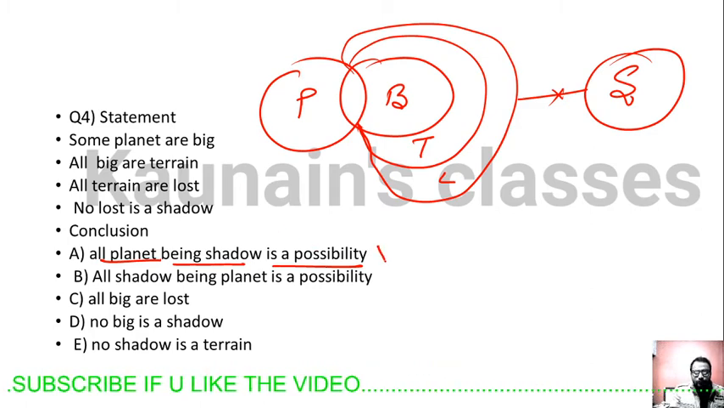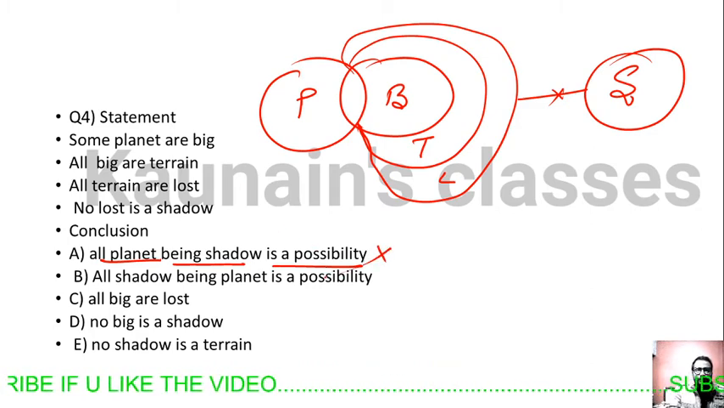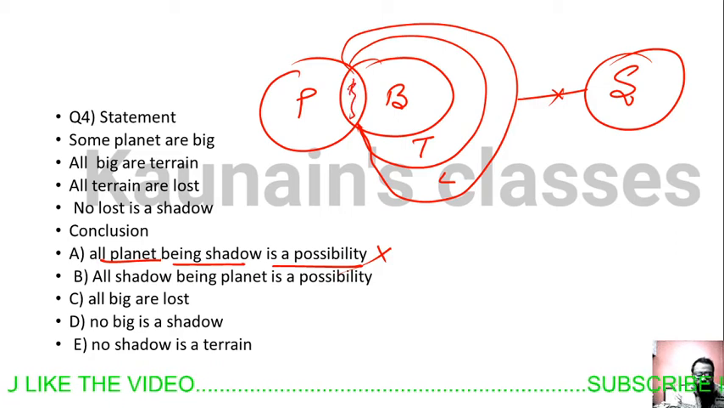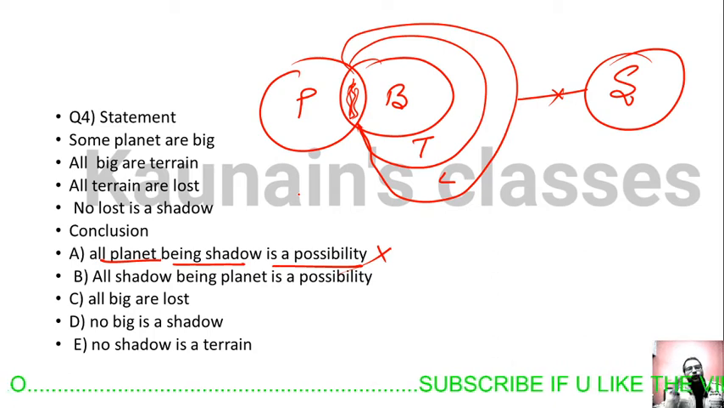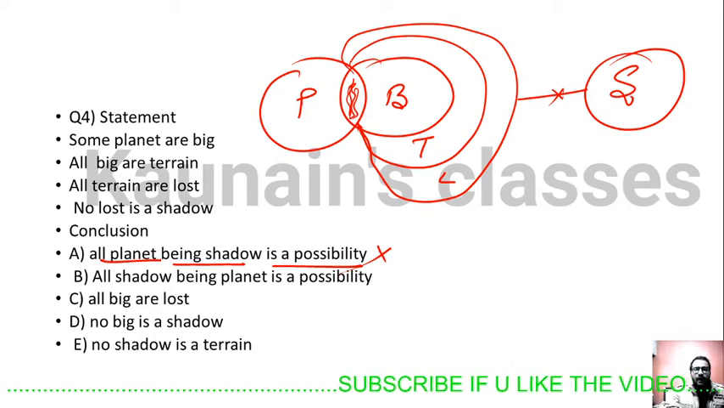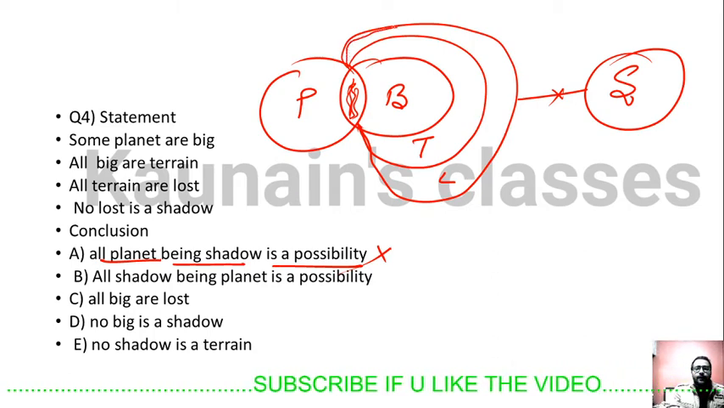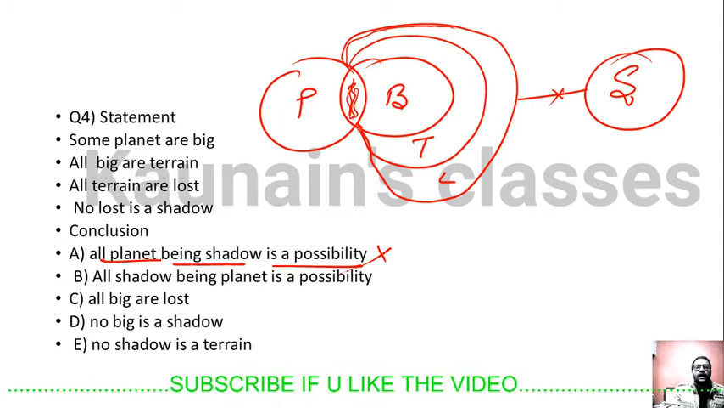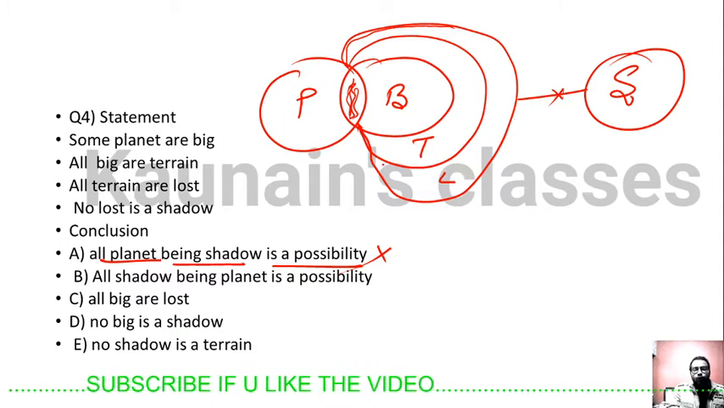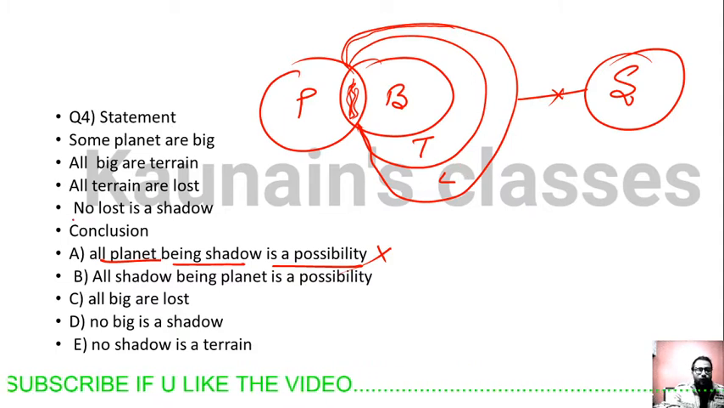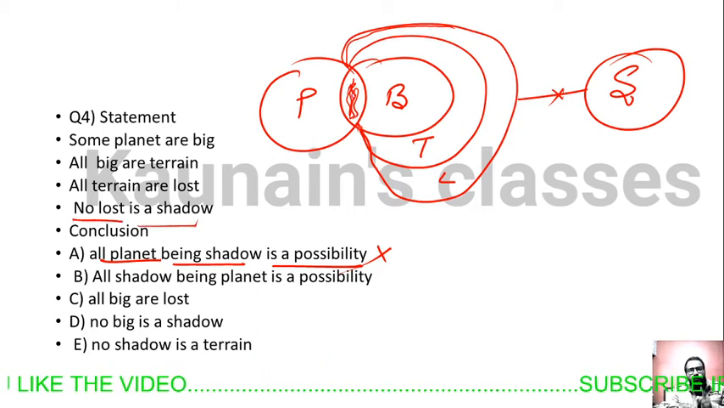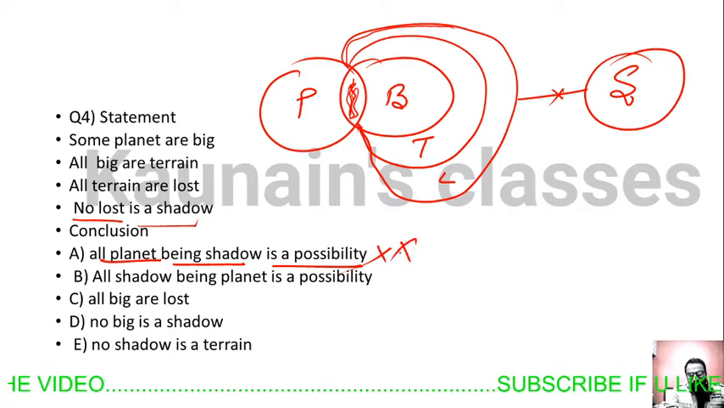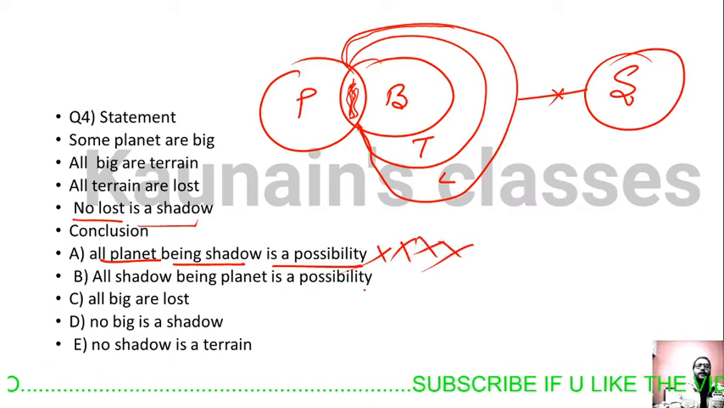So this statement is wrong. Why is this statement wrong? Because this part of planet can never be a part of shadow, because this part is coming inside the part of lost, and no lost is shadow. This part is coming under lost. So this is our definitely does not follow statement.